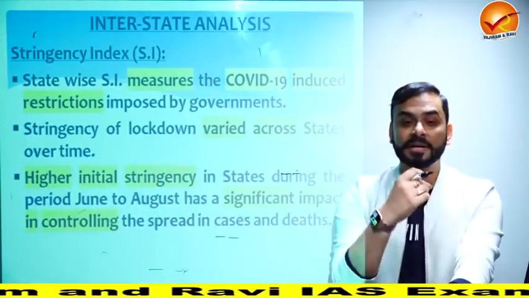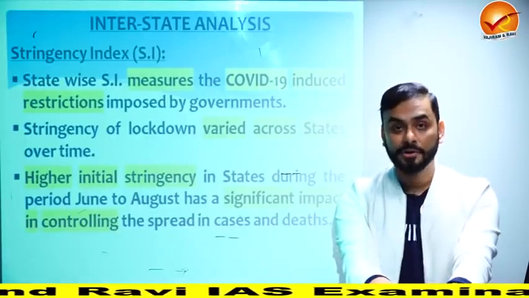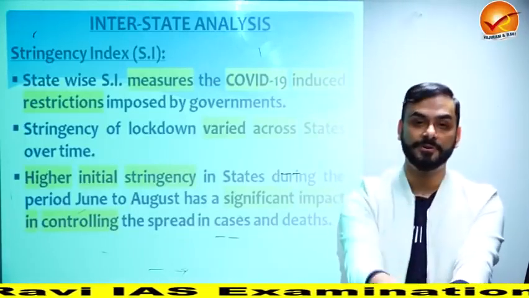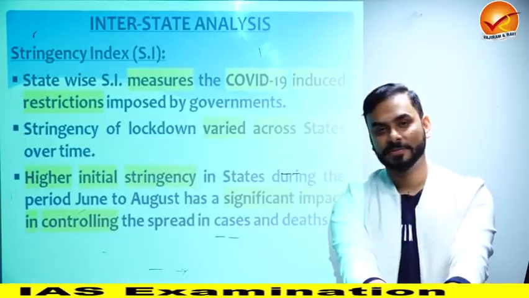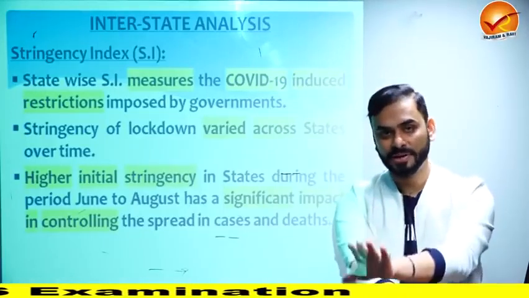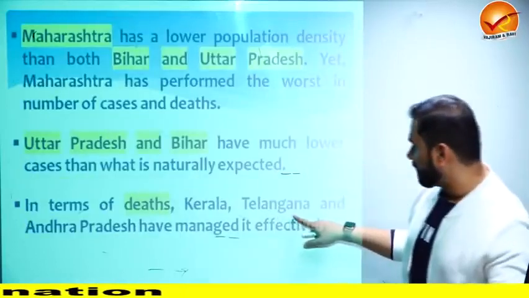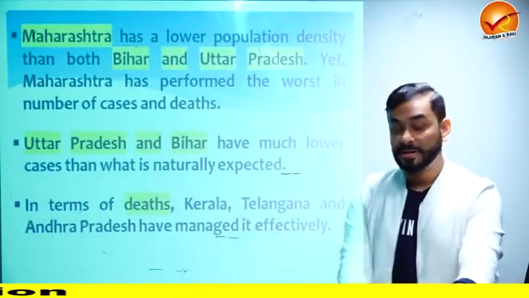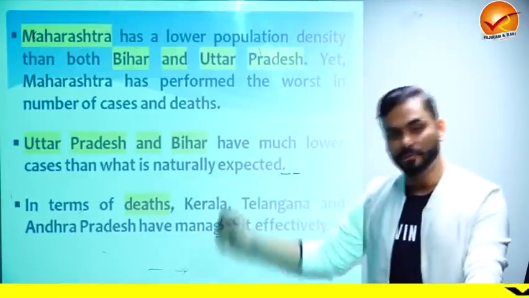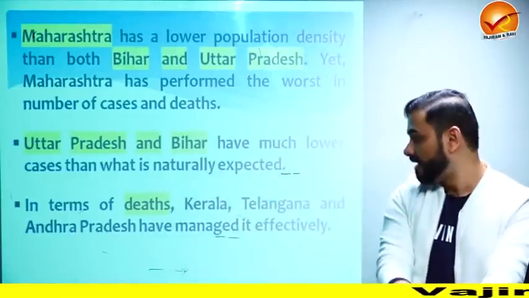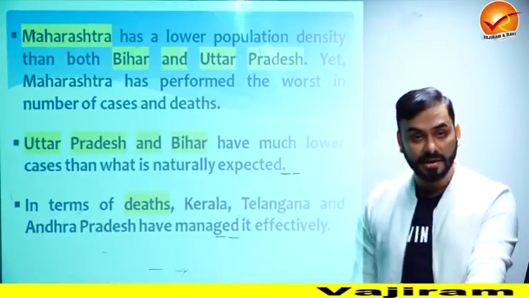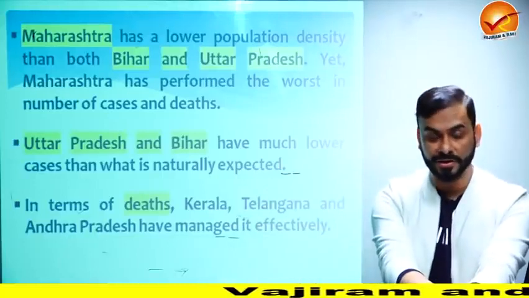Whereas you expect a bigger state like UP and Bihar to have a far worse situation of COVID, but it was not the case. The case in Maharashtra was poorer than Bihar and UP. Come to South India. If you look at Kerala, Telangana, Andhra, they did much better in terms of COVID control. Tamil Nadu had a great impact, but Kerala, Telangana and Andhra, they did really well in COVID control.